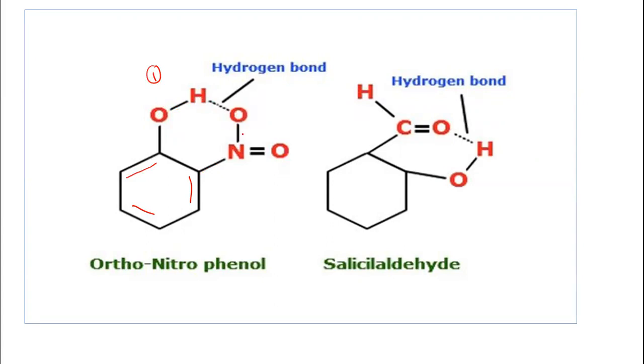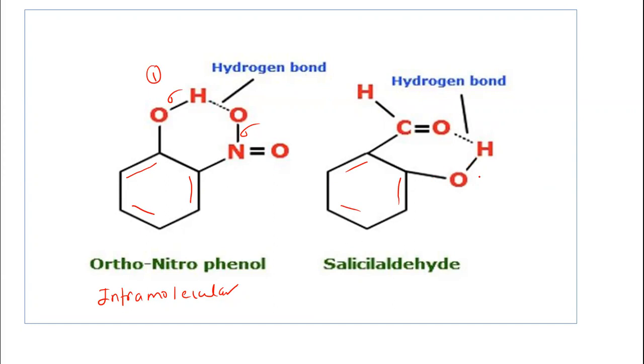Now this is a covalent bond. This is a covalent bond. And this hydrogen of this group is linked to the oxygen atom of this nitro group through this hydrogen bond. You can see here. So this type of bonding is called intramolecular hydrogen bonding. Another example is salicylaldehyde. Already we have taken this example. Salicylaldehyde, you can see here.